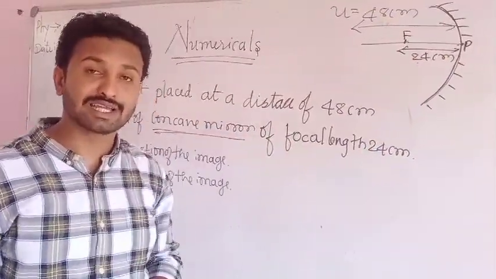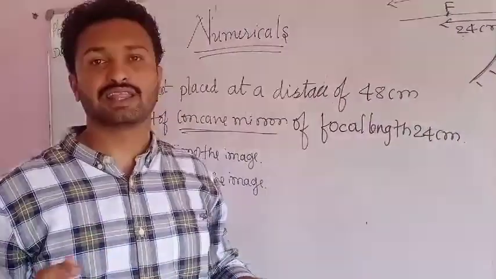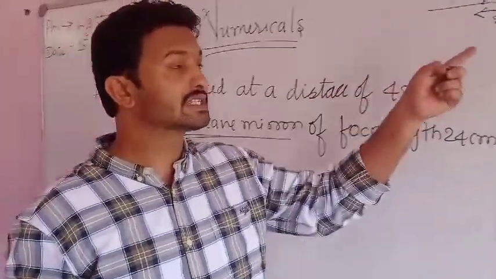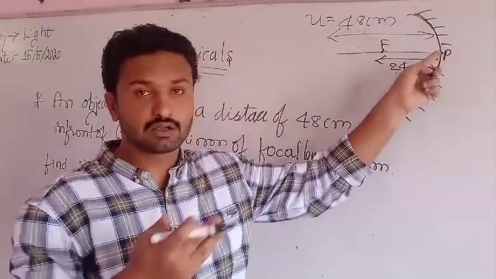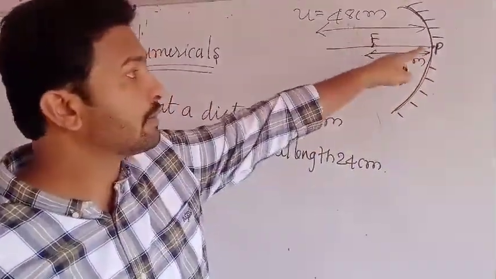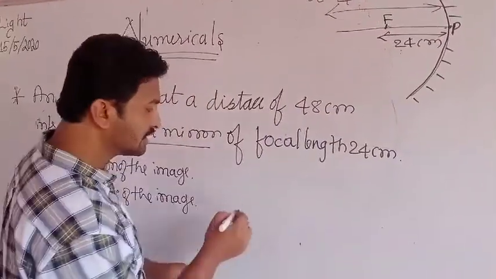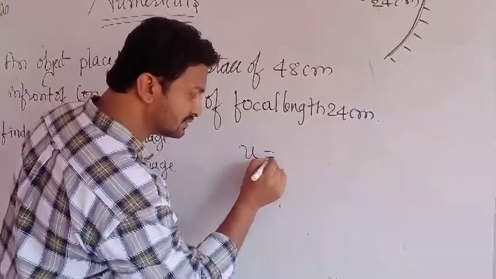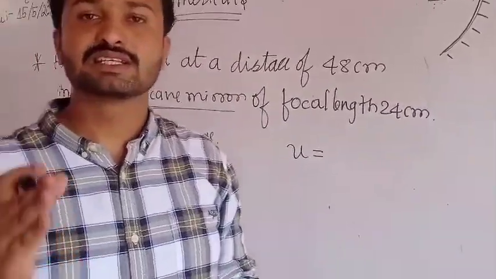And in sign conventions, we discussed this one, how to consider negative or positive. All the distances left of the pole are considered as negative. All the incident, that means object distances, are negative.